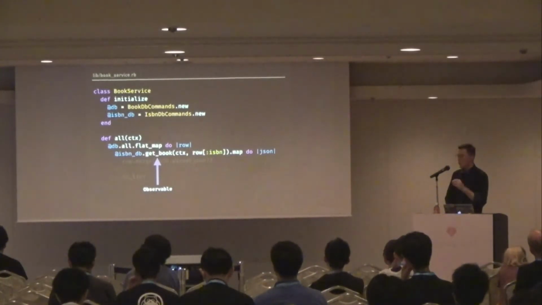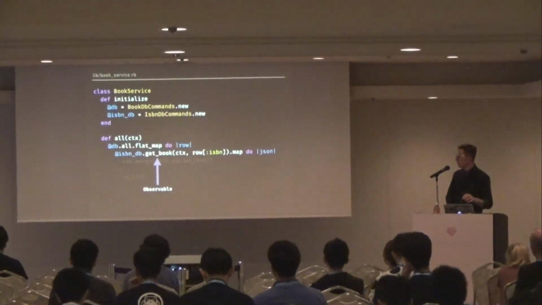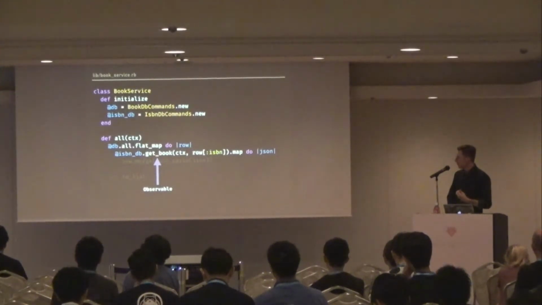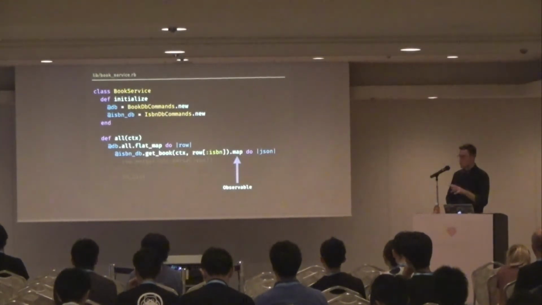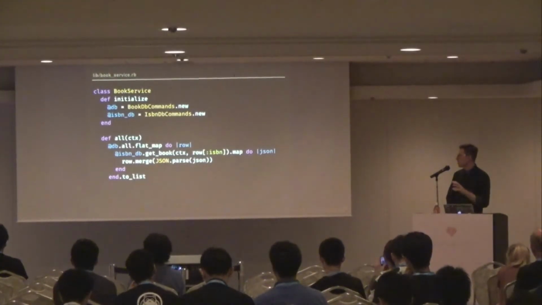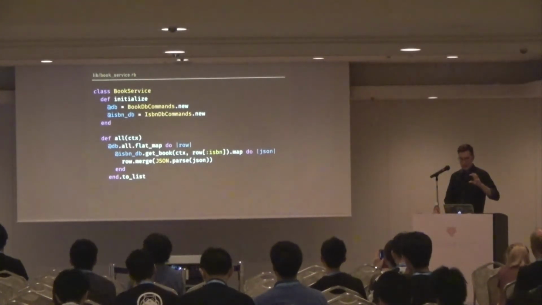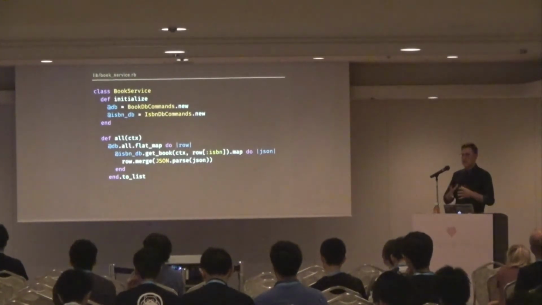And then for each row, which has an ISBN number, that's from our local database, we call getBook, which also returns an observable. So an observable that emits a single book. We're going to map that, so we're going to apply a function to that result. And then we're going to merge it with the row that was returned by the database. And that's going to return an observable that, again, emits items.